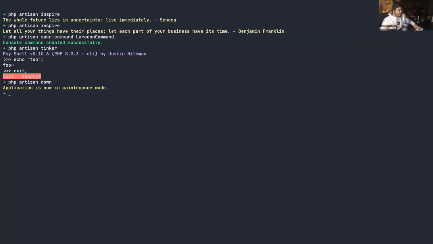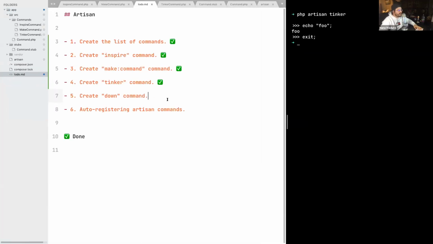So you can perform your maintenance duties behind the scenes, and once you are done, you just type php artisan up, just like that, and your application becomes live once again. So this is a pretty magical command behind the scenes that in reality is not that magical and is almost one line as well. So let's try to reproduce something like this in our Artisan from scratch.